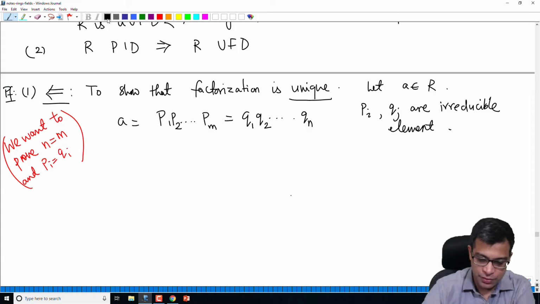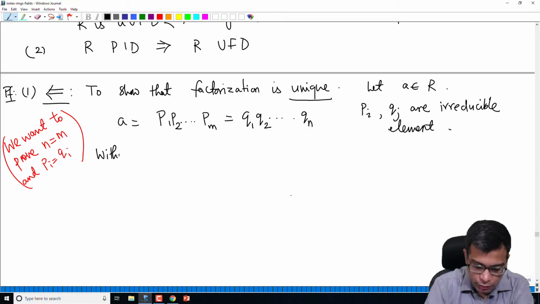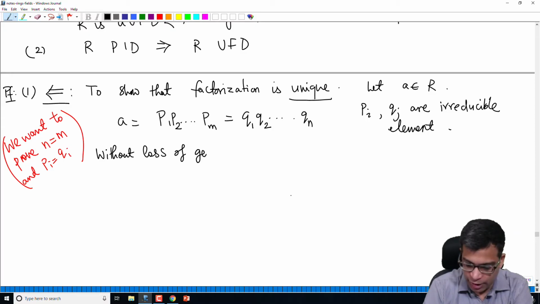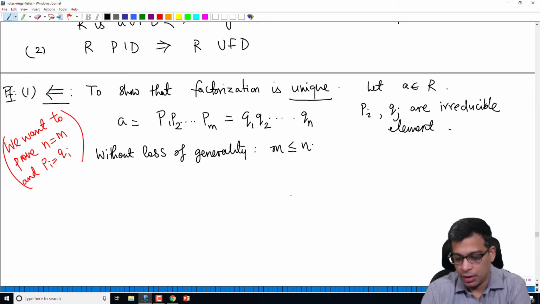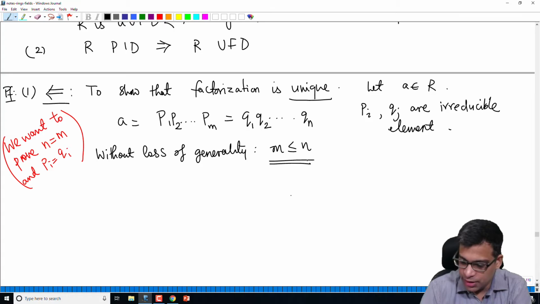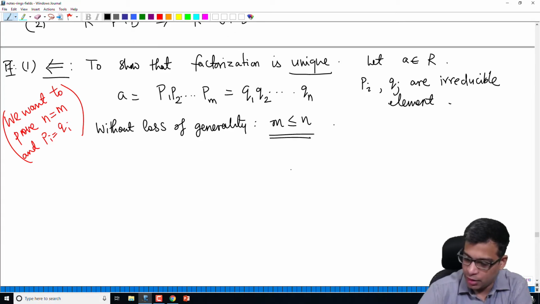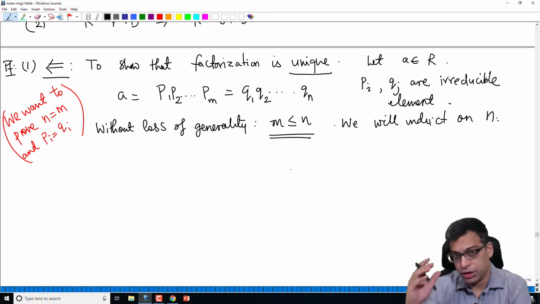So let's prove this. Without loss of generality, we can assume that m is less than or equal to n. m is the number of pi's, n is the number of qj's. Assume that m is less than or equal to n, and we will induct on n, a positive integer, the number of qj's.